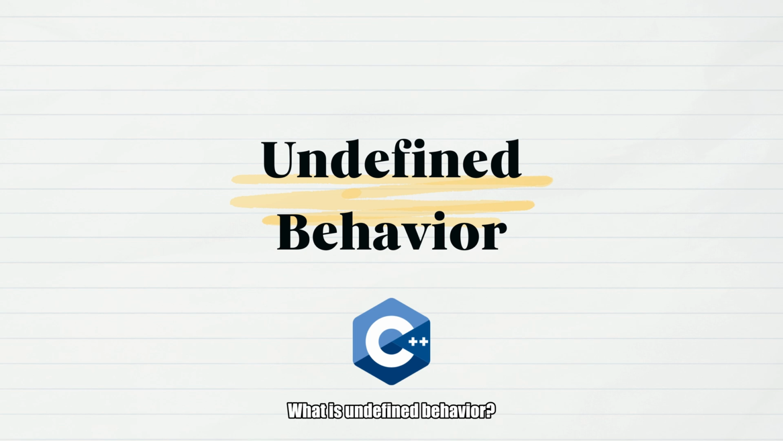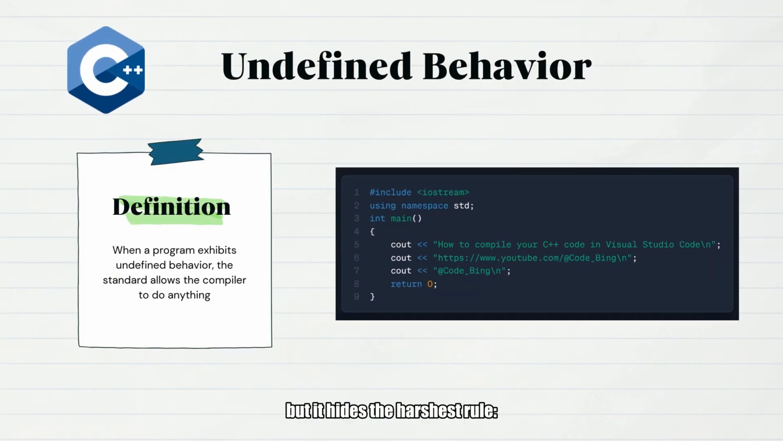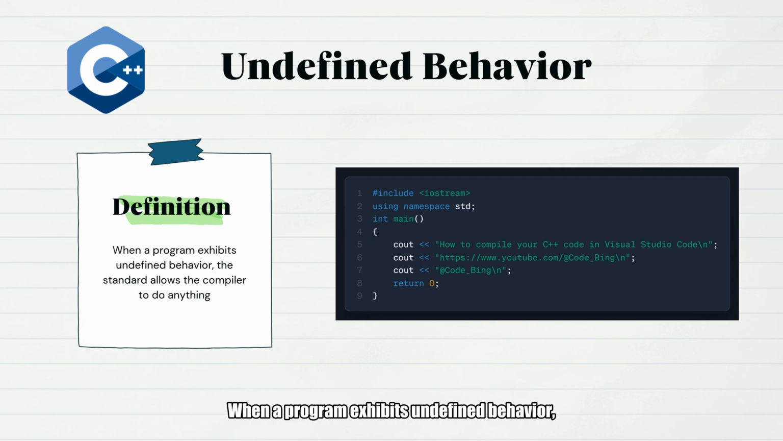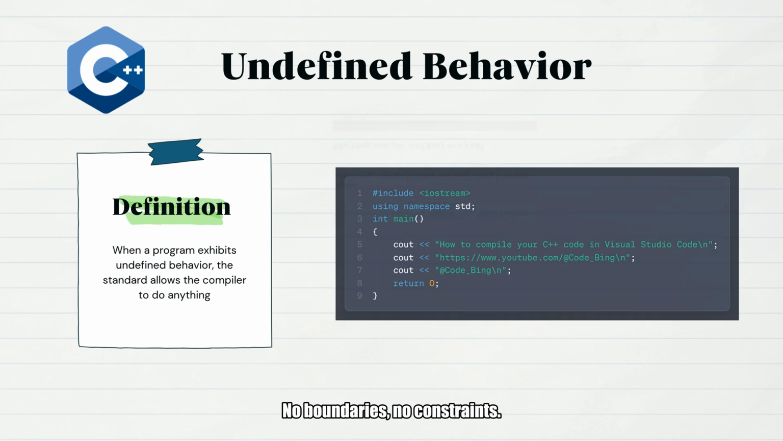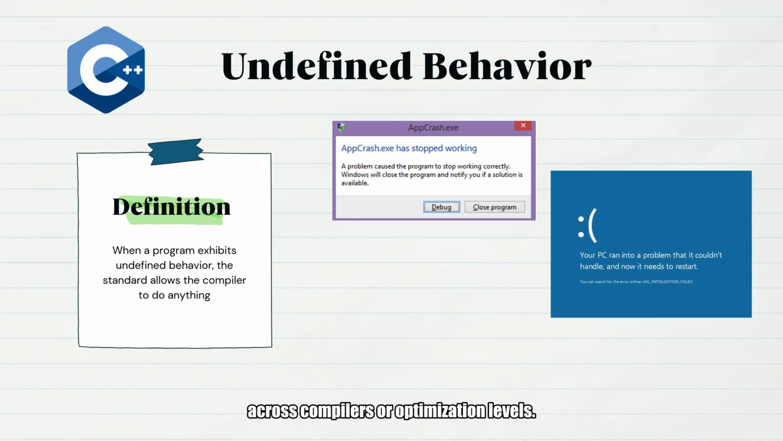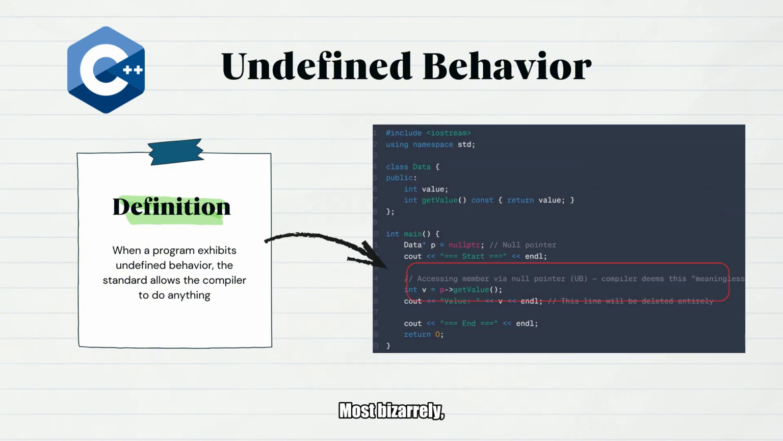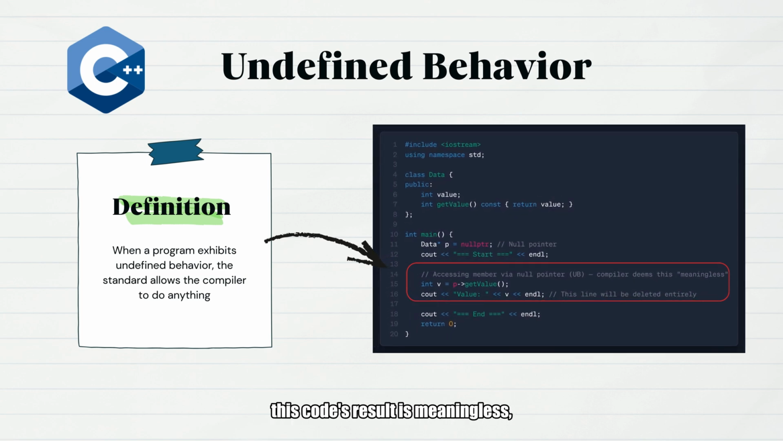What is undefined behavior? The C++ standard puts it in one sentence, but it hides the harshest rule. When a program exhibits undefined behavior, the standard allows the compiler to do anything. No, that's anything. No boundaries, no constraints. At best, the program crashes or outputs garbage. In moderate cases, the code behaves completely differently across compilers or optimization levels. At worst, it appears to work fine, but suddenly triggers fatal bugs in production. Most bizarrely, the compiler might decide this code's result is meaningless and simply delete it entirely.